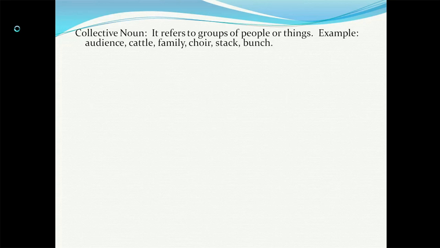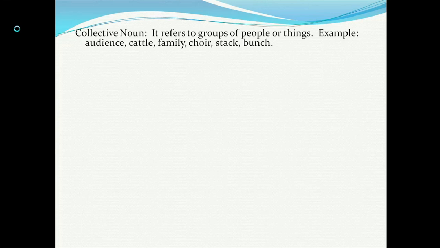A family consists of many people. In your family you might have father, mother and you, or you might have an extended family of grandparents. So the whole group of people who are related or who live together, when you want to refer to all of them together, then you will call them a family.